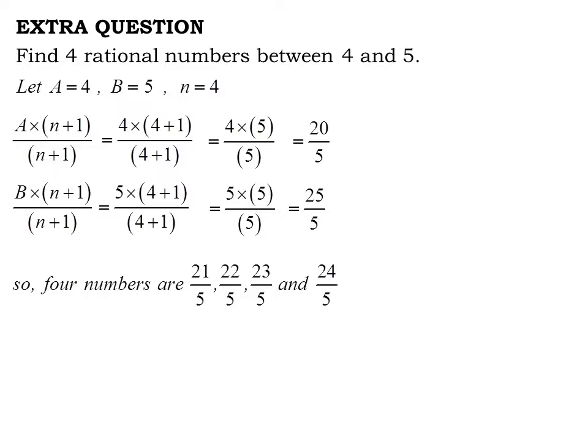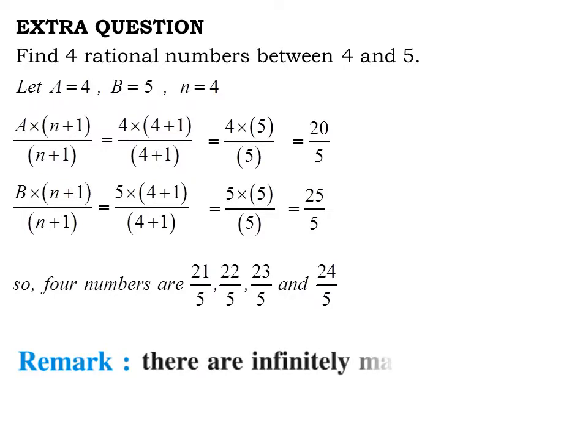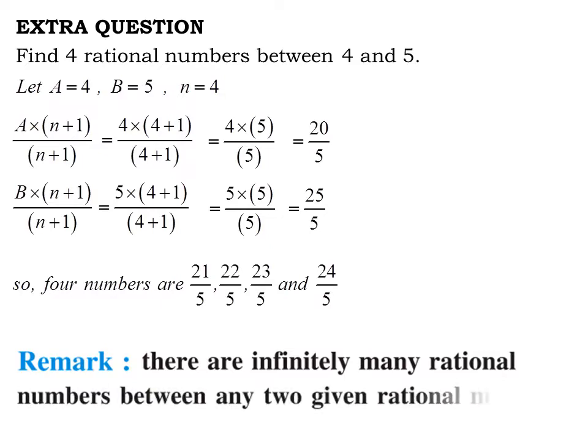We have to write one remark for it, and this question can come as a 1-mark question or as a fill in the blanks or true false. The one important remark for this kind of question is that there are infinitely many rational numbers between any two given rational numbers.